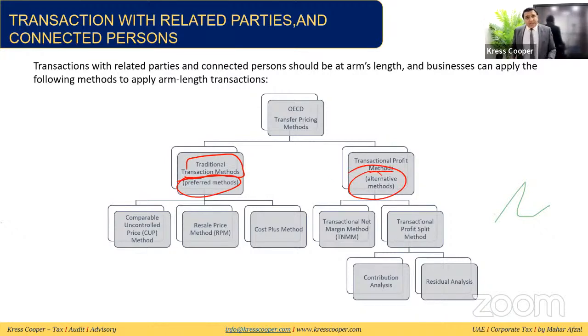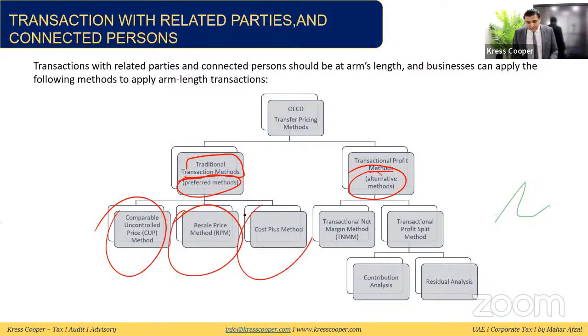There are three methods which are traditional transaction methods. First one is the comparable uncontrolled price method. Second is the resale price method. Third one is the cost plus method. Comparable uncontrolled price is very simple. At what price you are selling goods to a third party, you need to charge the same price to your related party and connected person as well. This is a very simple method.